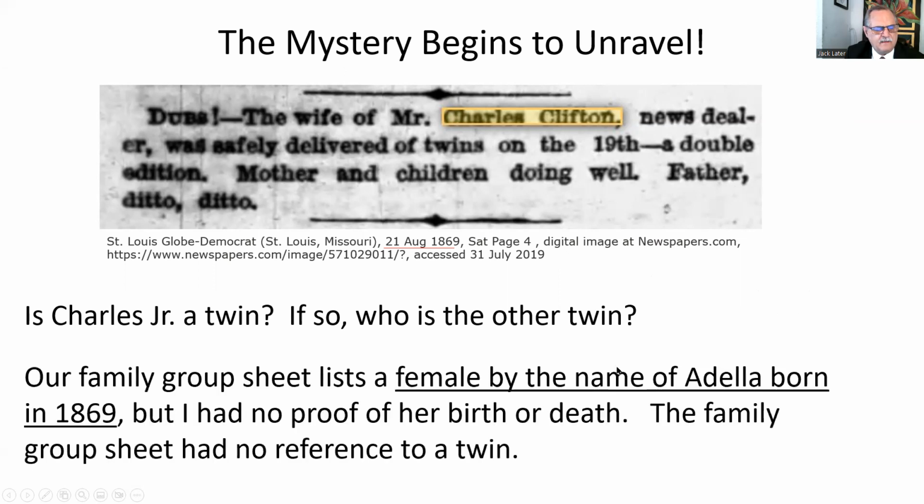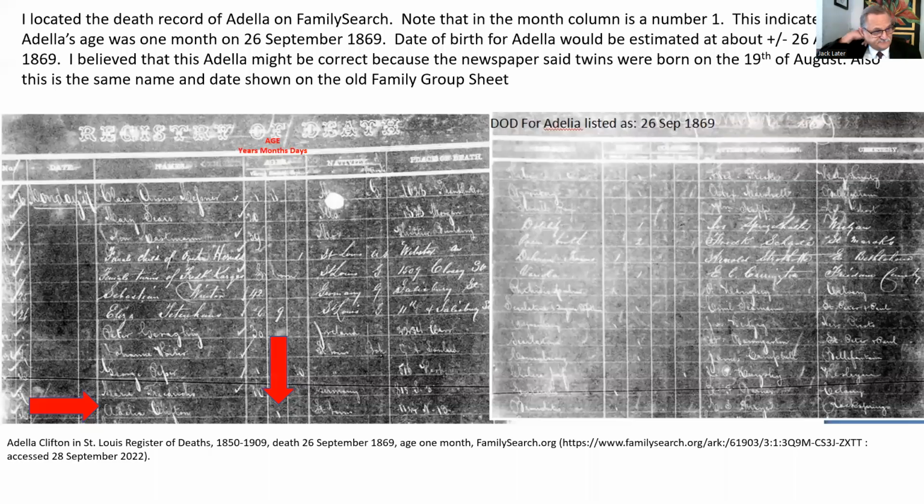Who's the other twin? Well, our family group sheet that I inherited from another family member lists a female by the name of Adela, born in 1869, but I had no proof of her birth or death. I didn't know whether to believe it or not. I've always carried it through, but I had a hard time proving it. The family group sheet had no reference to a twin. So what to do? Well, I wasn't as successful trying to find a birth or a death record of that Charles Clifton, except for the newspaper, but I did find a death record for Adela in St. Louis in 1869. So here it is.